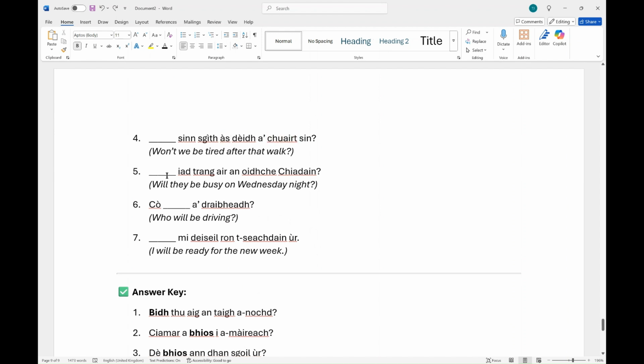This one, bidh, maybe. Okay, but the answer here is certainly going to be bidh, isn't it? Looking it back up to number 4, I can't remember if I said that was a negative, but it'll be nach bi if it's a negative.